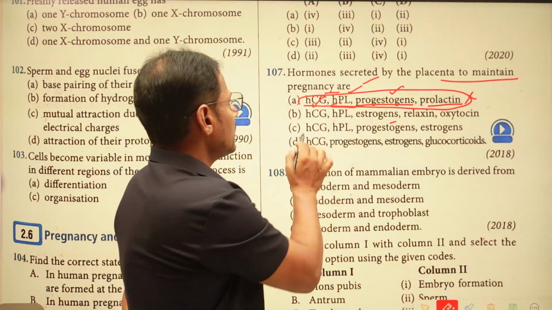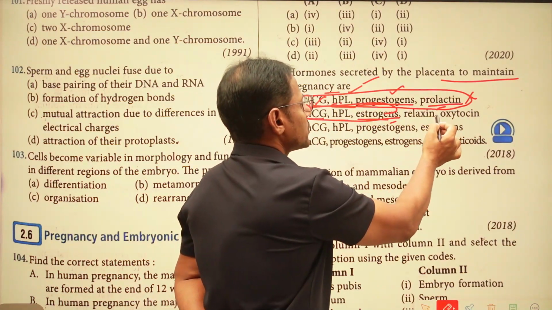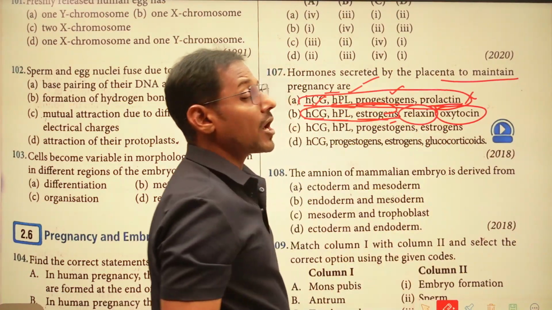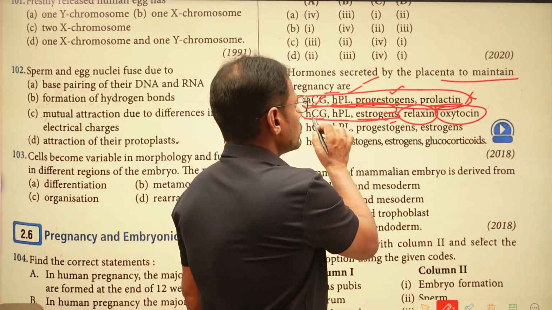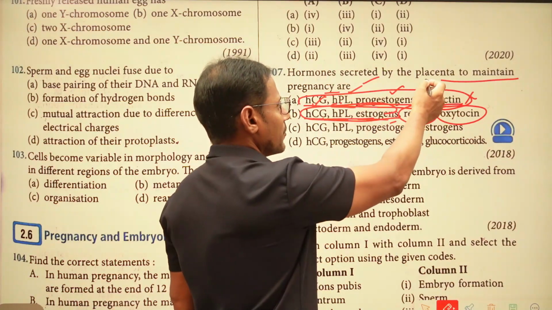And let's check the other one. HCG, HPL, estrogens up to here, right? But oxytocin is secreted by the pituitary gland, and the relaxin is secreted by the corpus luteum or else ovaries, we can say, right? So this is also not a right combination of the hormones which are secreted from the placenta.